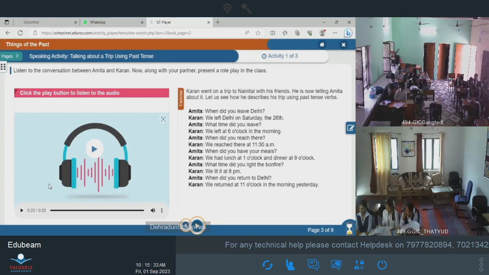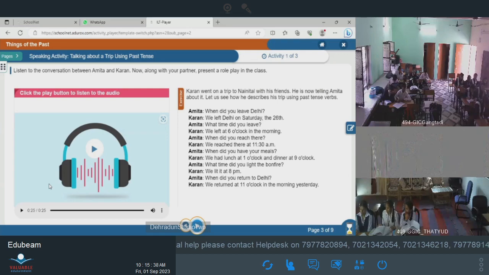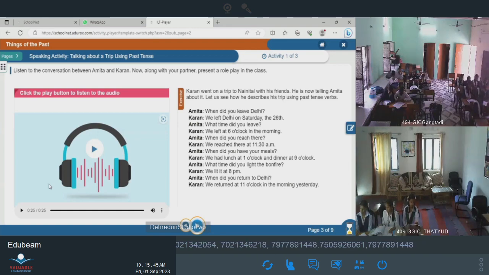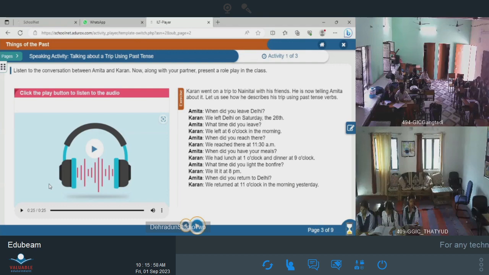Okay. So you saw what is being done here? Everything is being said in past tense. Okay? Two people are talking. One is Amita and the other is Karan. Okay? Amita is asking, when did you leave Delhi? Okay? That is, when did you leave Delhi, meaning when were you moving from Delhi to another place? Right? What did Karan answer? He said we left Delhi on Saturday the 26th.